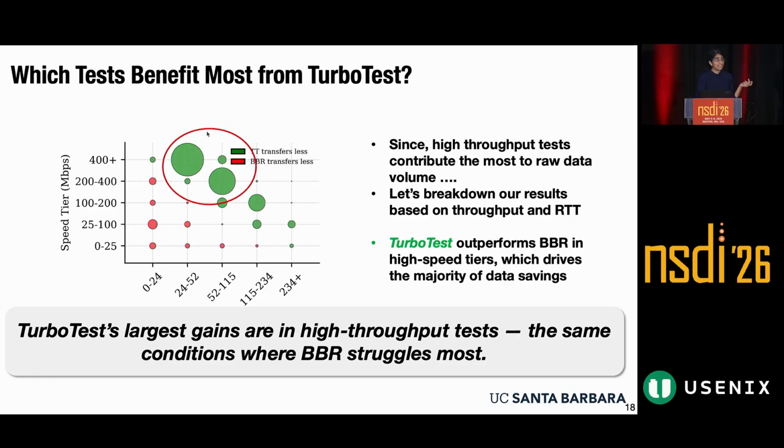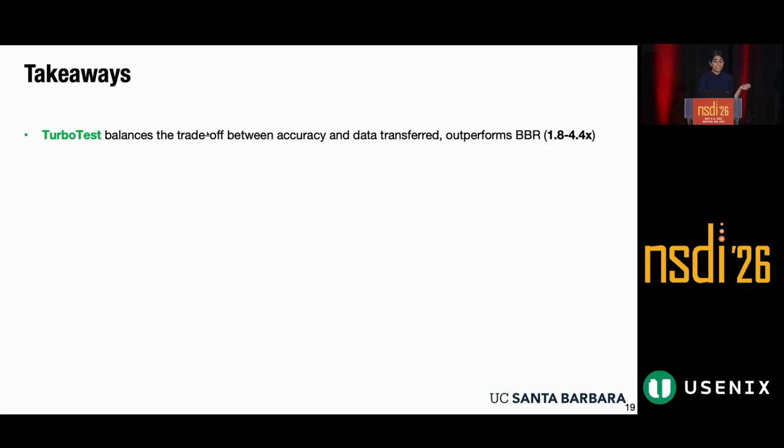So what are our takeaways from this? Well, the main takeaways are that we were able to showcase the limitations of existing static speed tests and heuristic-based approaches. We were able to show that BBR balances two parameters, and TurboTest is able to optimize both accuracy and data transferred by using machine learning, and it outperforms BBR by 1.8 to 4.4 times in terms of data transferred.